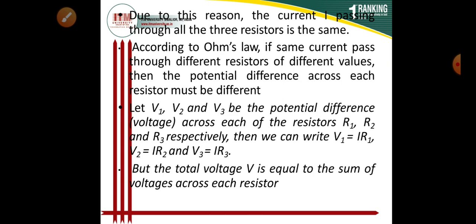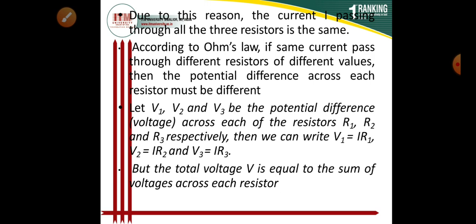Similarly, the voltage drop across each is different due to its different resistance, and it is given by Ohm's law. Similarly, the sum of the three voltage drops is equal to the voltage applied across the three conductors.